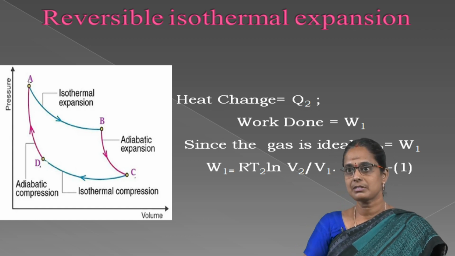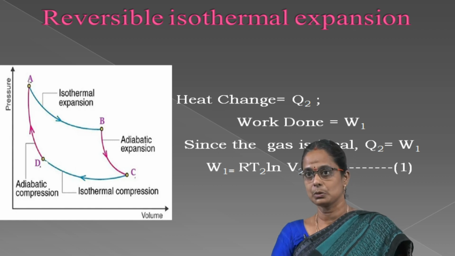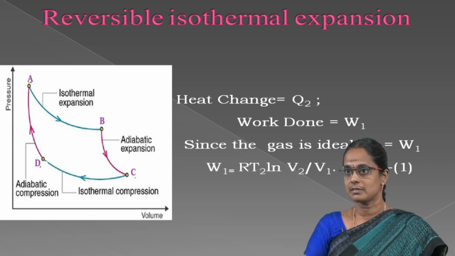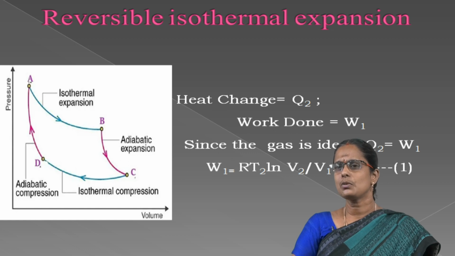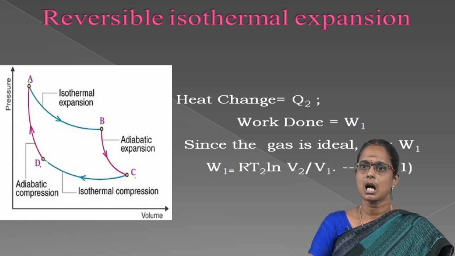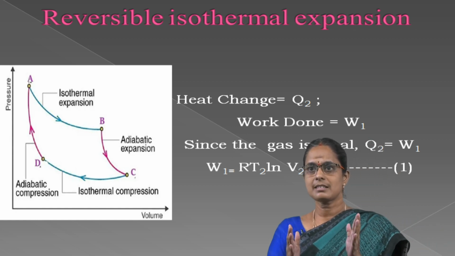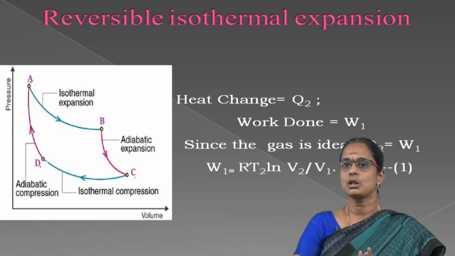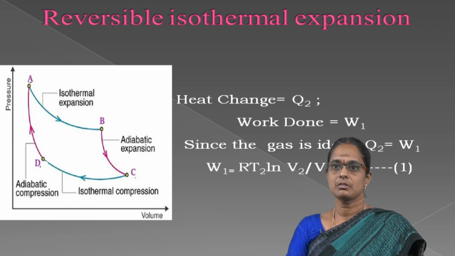You know the first law of thermodynamics: delta E is equal to Q minus W. In isothermal expansion, delta E is equal to 0, so Q is equal to W. For the first reversible isothermal expansion, the work done W1 is equal to RT2 ln V2 by V1.